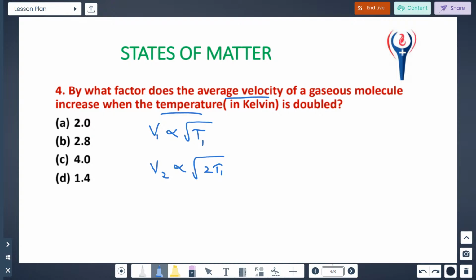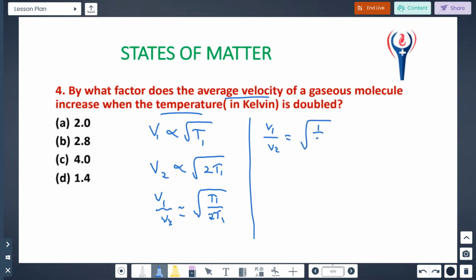Therefore V1 by V2 is equal to root of T1 by 2T1. T1 cancels, so V1 by V2 is root of 1 by 2.